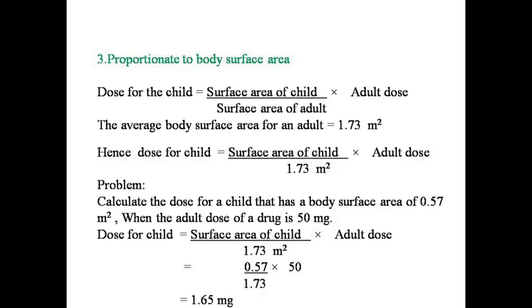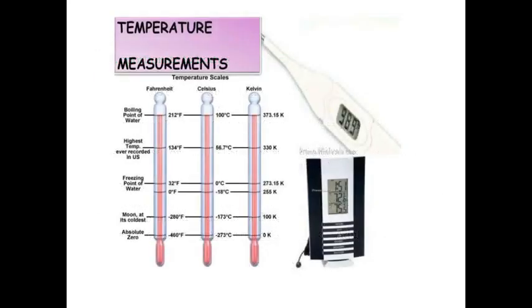Problem: calculate the dose for a child that has a body surface area of 0.57 meter square when the adult dose of a drug is 50 mg. Dose for child is equal to surface area of child upon 1.73 meter square into adult dose, is equal to 0.57 upon 1.73 multiplied by 50. Answer: 1.65 milligram dose is required for a child whose body surface area is 0.57 meter square.